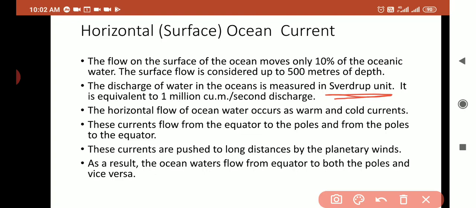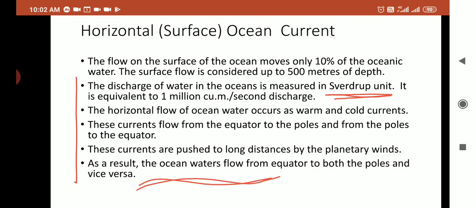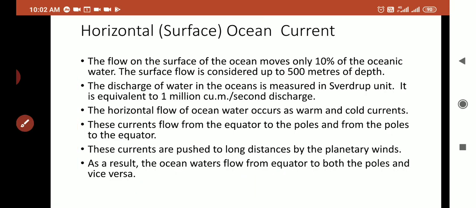The word horizontal and vertical, I think you know very well. So horizontal, remember. The horizontal flow of ocean water occurs as warm and cold ocean currents. There are two types of ocean currents. Remember, warm ocean currents and cold ocean currents.